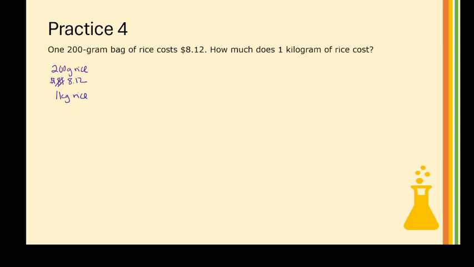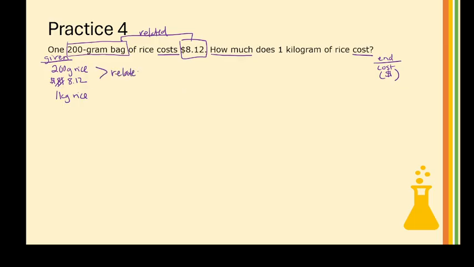So I have rice and money, and it's asking how much does it cost. So my end is cost, which would imply I want dollars. It looks a little bit tricky. However, look at this. This is really a relationship. I'm kind of saying that these are related. And when I see too much information, I'm thinking, is there relationship information? So these are related to each other.